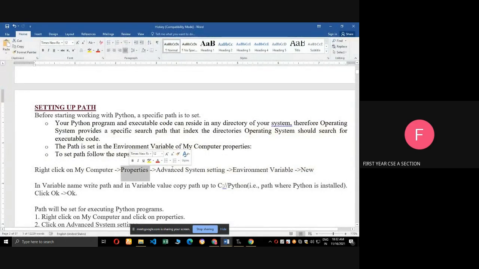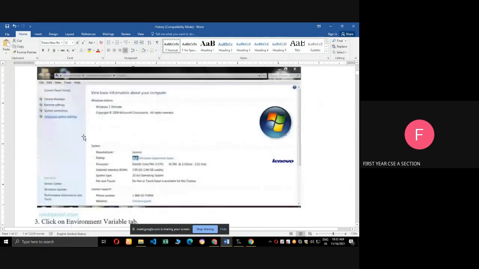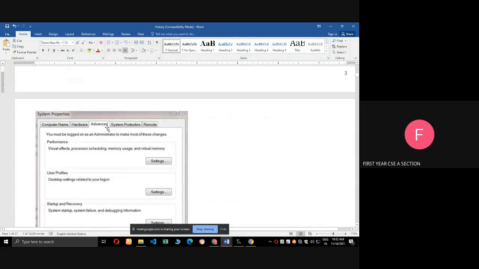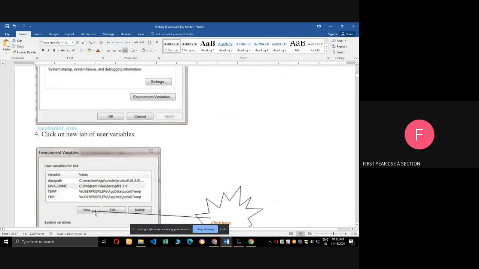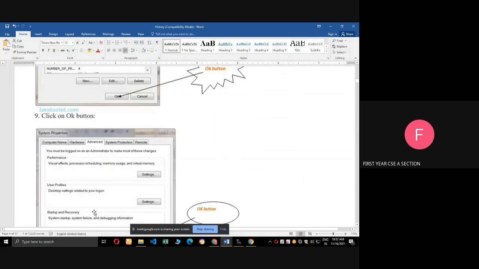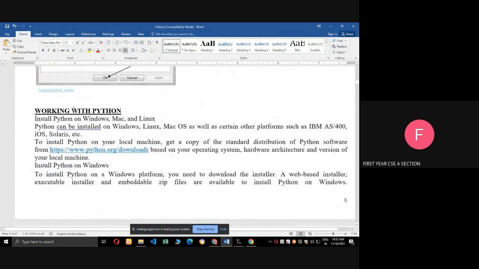In properties, select advanced system settings, then environment variables, then select new, and it will open a path. In that you type the path variable name. Variable value is C colon, where the Python is installed, that location. Click new, like that.